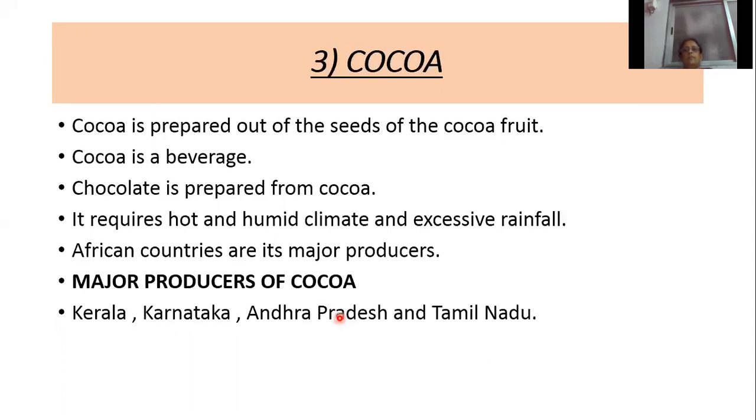So cocoa is prepared out of the seeds of the cocoa fruit. Cocoa is a beverage. What is prepared out of cocoa? Chocolate. What are the favorable conditions? A hot and humid climate and excessive or heavy rainfall. Which countries are the major producers of cocoa? African countries. Which states are the major producers of cocoa in India? Kerala, Karnataka, Andhra Pradesh and Tamil Nadu.